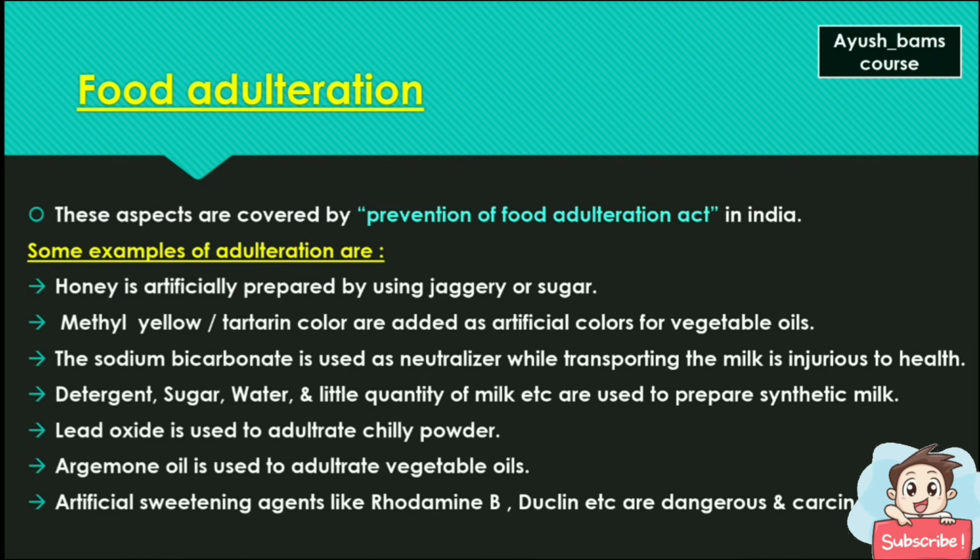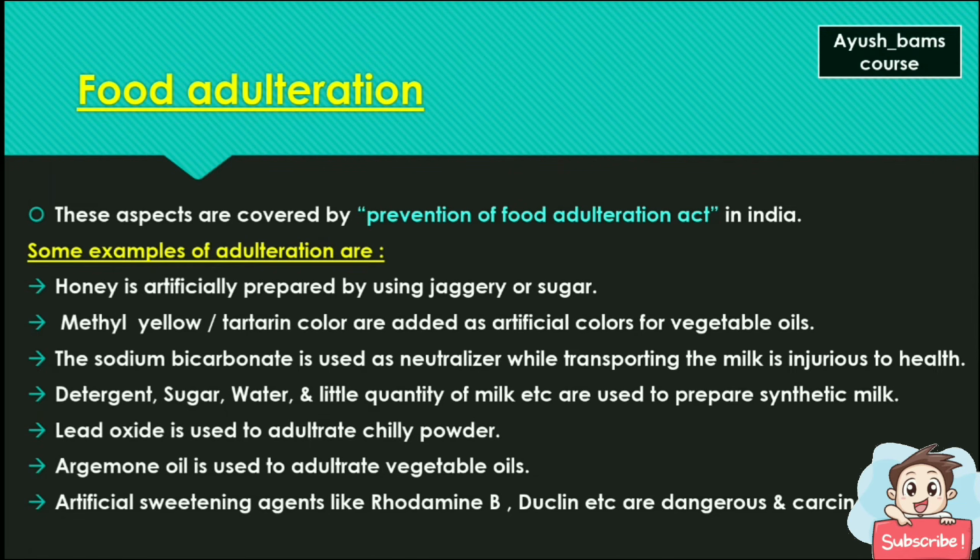Food adulteration: these aspects are covered by the Prevention of Food Adulteration Act in India. Some examples of adulteration are: honey is artificially prepared by using jaggery or sugar. Methyl yellow or tartar colors are added as artificial colors for vegetable oils. Sodium bicarbonate is used as a neutralizer while transporting milk, which is injurious to health. Detergent, sugar, water and a little quantity of milk etc. are used to prepare synthetic milk.